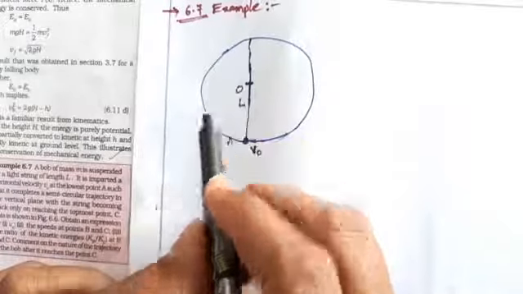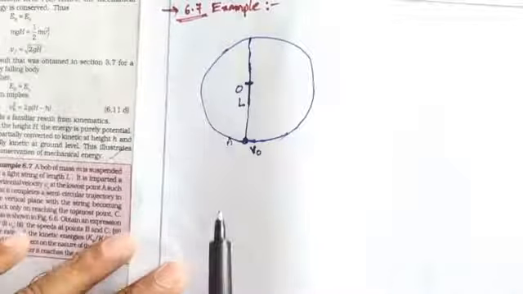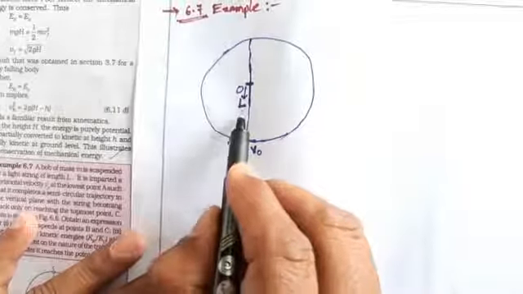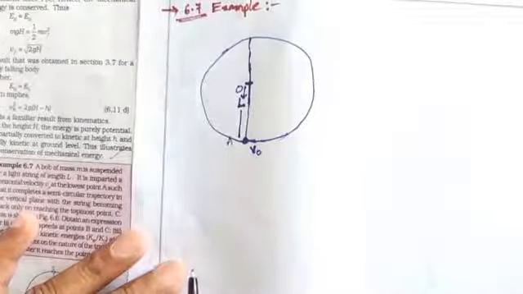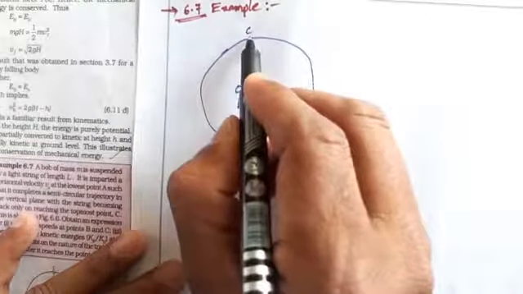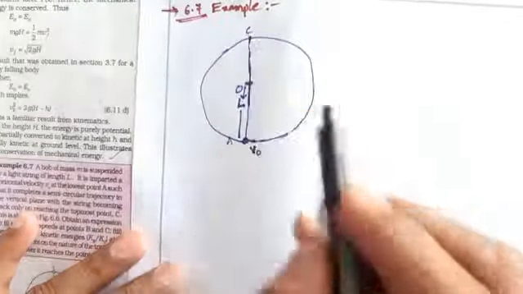This is O, the middle point, and this is the length L from point O to point A. It completes only the semicircle from point A to point C.